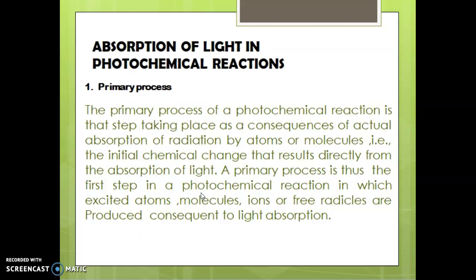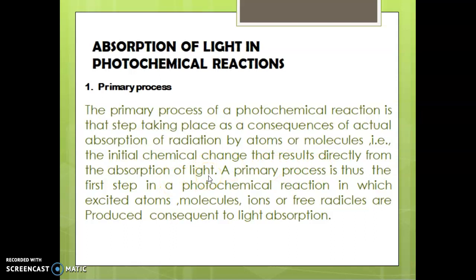The molecule which absorbs light may get dissociated, yielding excited state atoms or free radicals. That is the initial chemical change that results directly from the absorption of light.